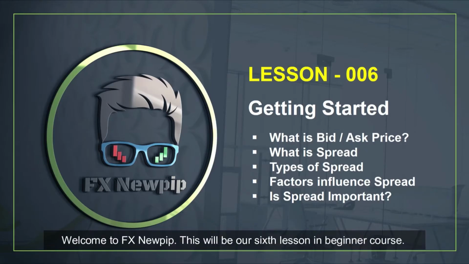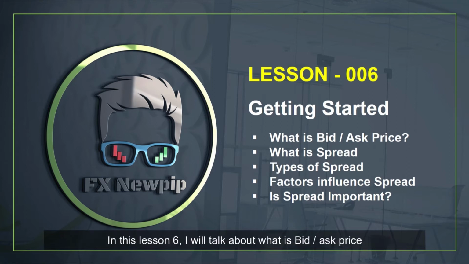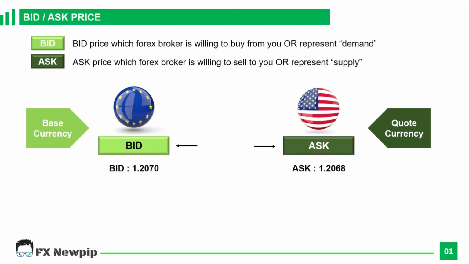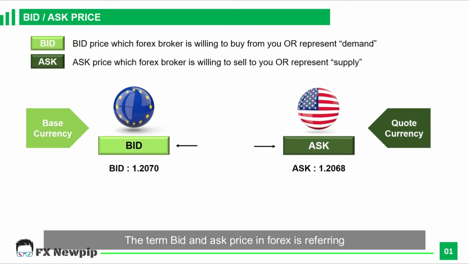Hi, welcome to FX Newpip, and this will be our 6th lesson in the beginner course. In this lesson 6, I will talk about what is bid, ask price, spread, and types of spreads, factors that will influence your spreads, and also is spread important in our trading. So let's get started. The term bid and ask price in Forex is referring to the currency price in Forex